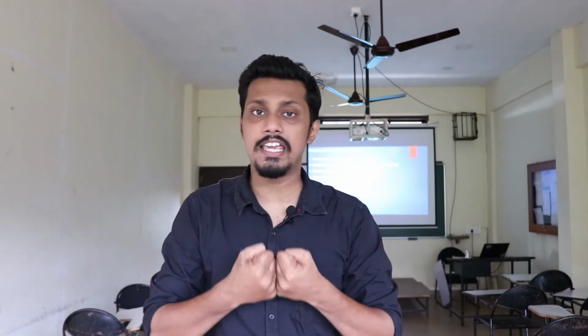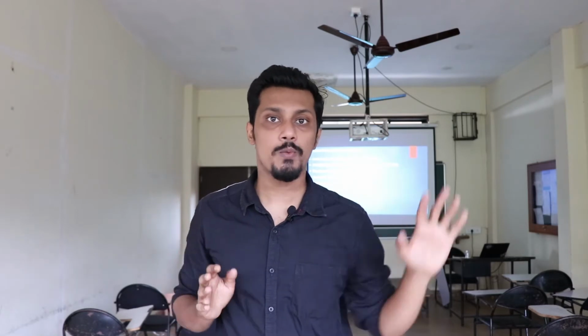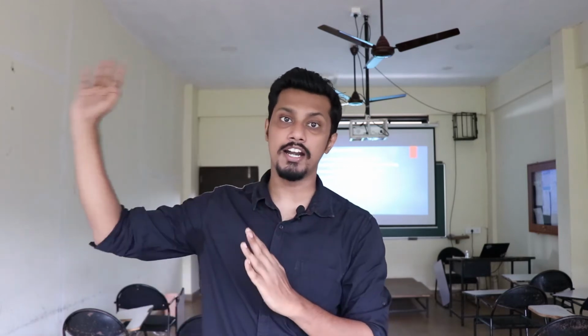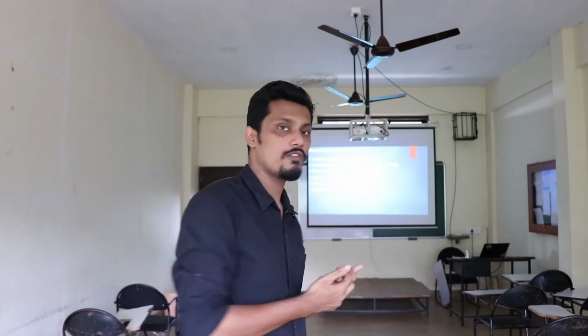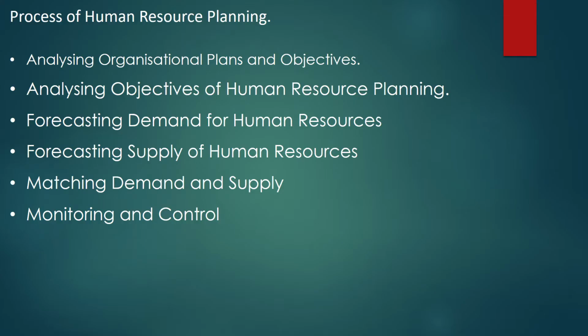Again, I'm explaining here, you have to match the demand and supply. I require 100 employees, so I have to find out 100 employees, matching demand with supply. Then after that, once you have found them, the next part is monitoring and control.